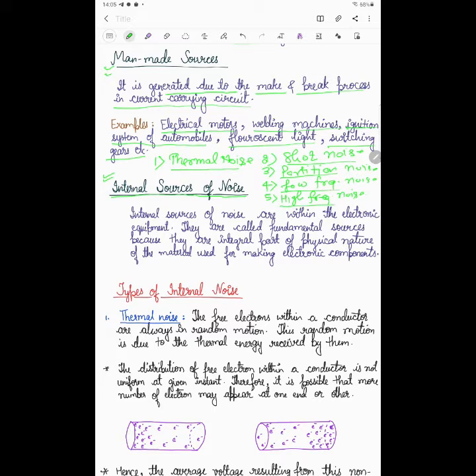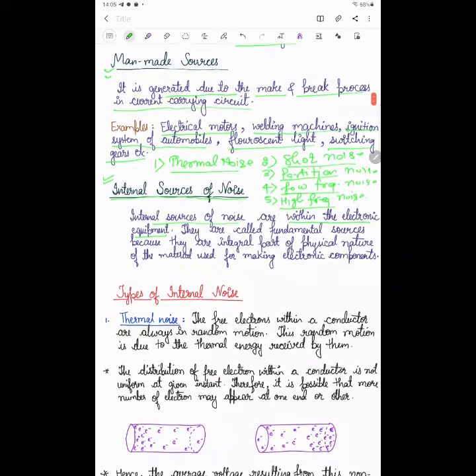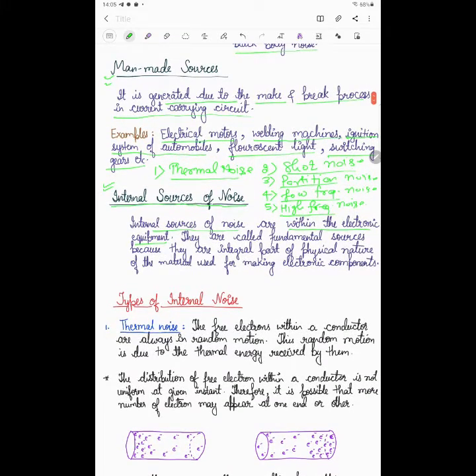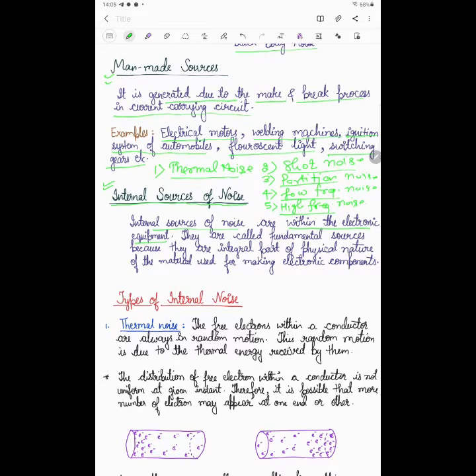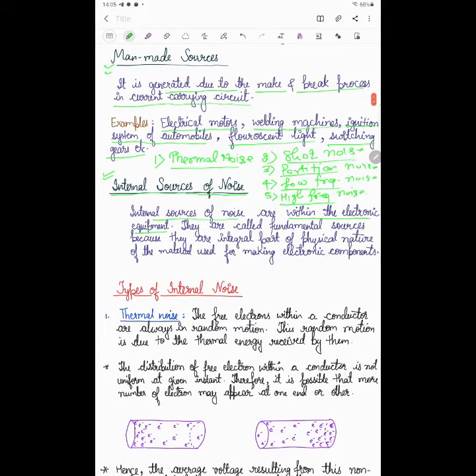I will explain each and every noise in detail. So what is thermal noise? Actually, before explaining each internal source of noise, let us define what an internal source of noise is. Internal sources of noise are within the electronic equipment. When the noise is within the equipment itself, that is called an internal source of noise. That may be due to a manufacturing problem or a material problem.